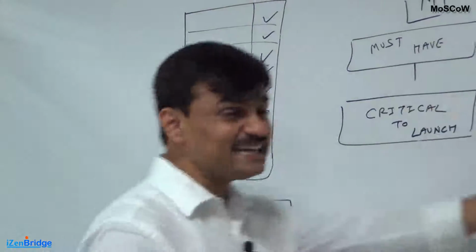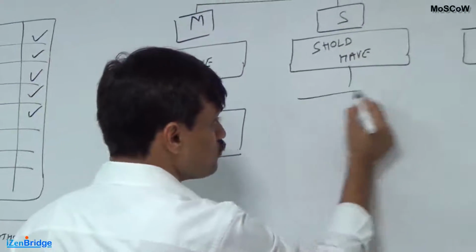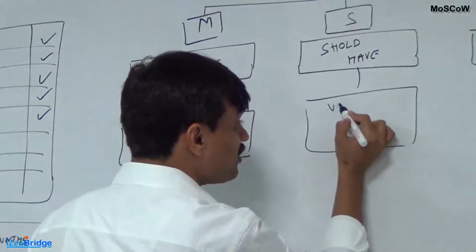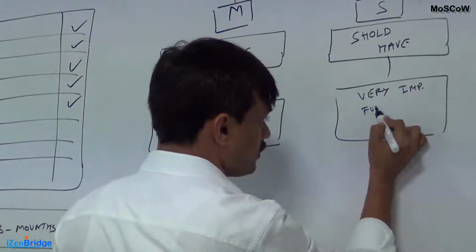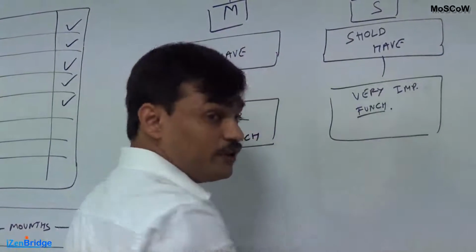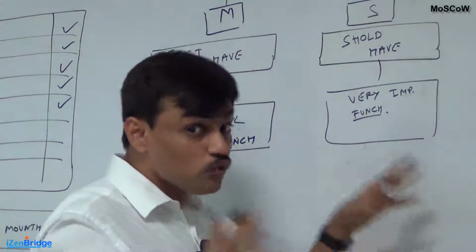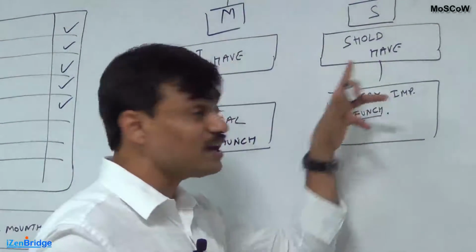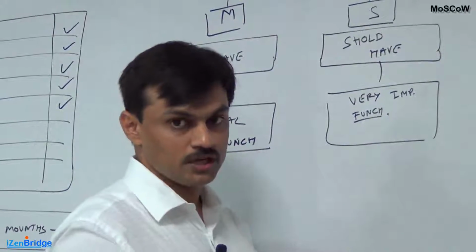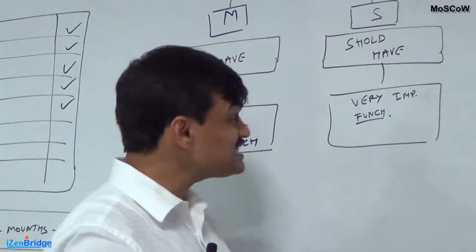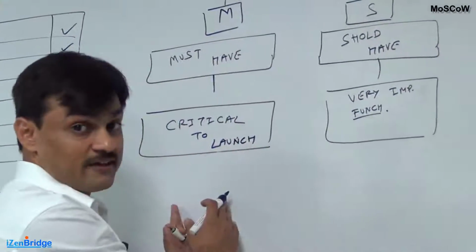Then you talk about the second category, should have. These are the set of features which provide very important functionality. Now if they don't exist in your application, the customer would be dissatisfied. That's why they are in the should have category. But there are workarounds. There is a way that the customer can still use the application using must have features.